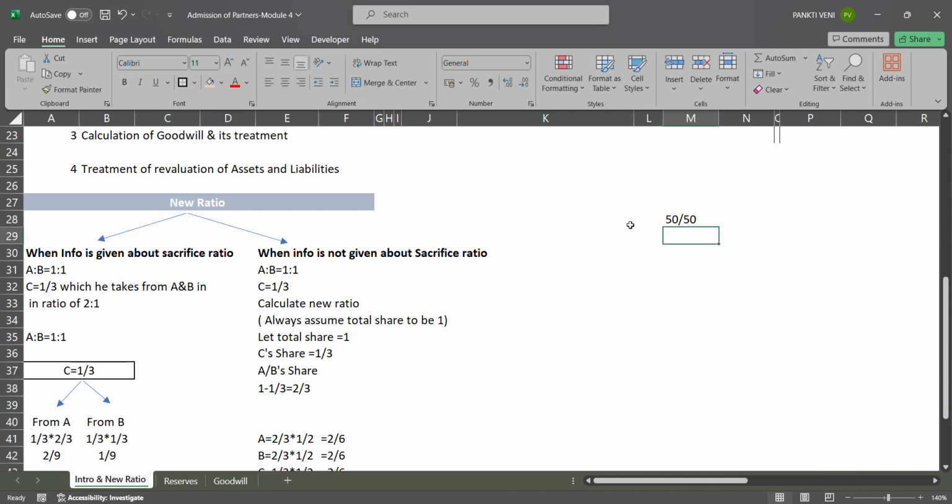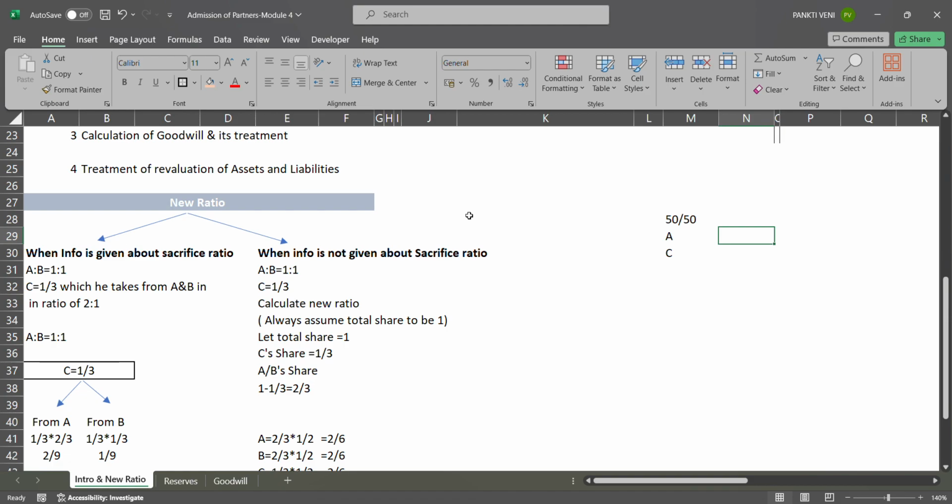Now here, say only Mr. A is sacrificing, or both A and B are sacrificing. Because we want to admit Mr. C and we have to give some part to Mr. C. So Mr. C will get his share only when A or B, or both the partners, sacrifice their ratio. Then only we can go for the new profit sharing ratio.